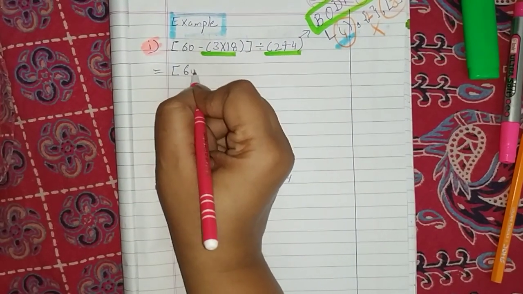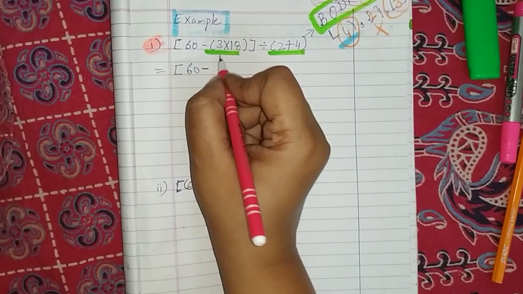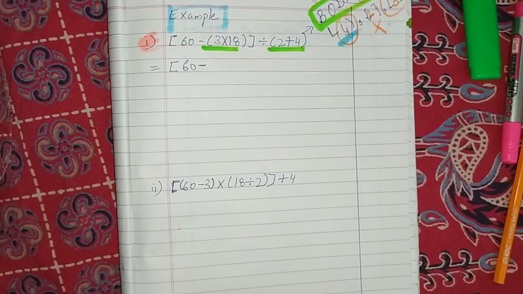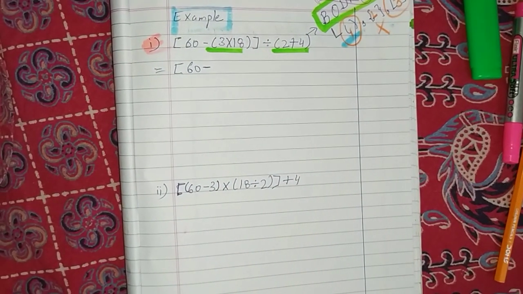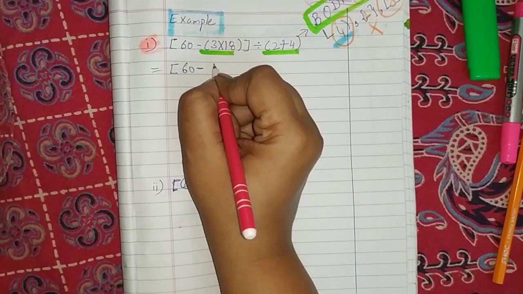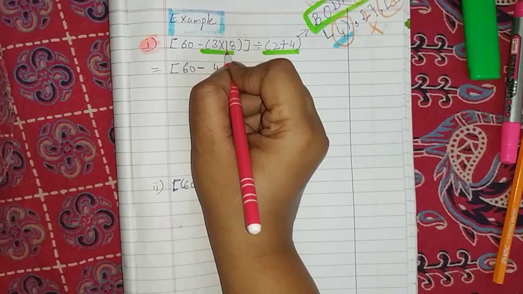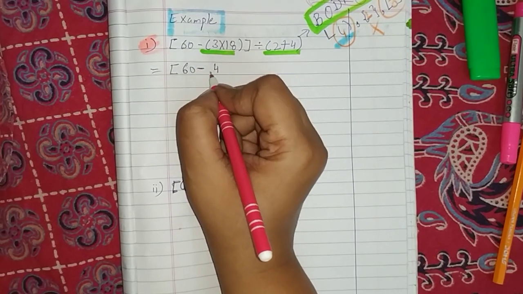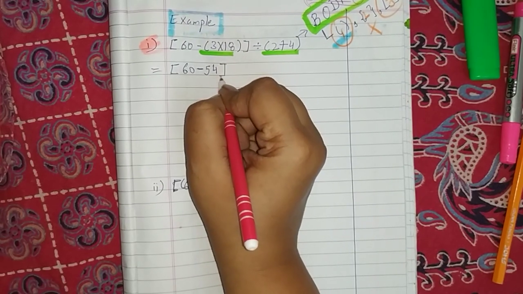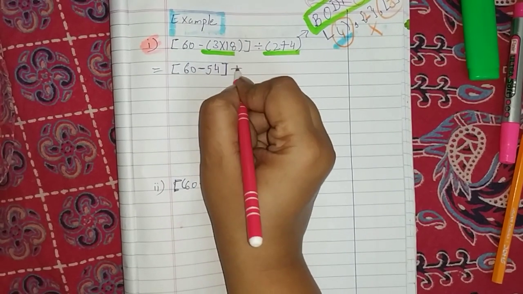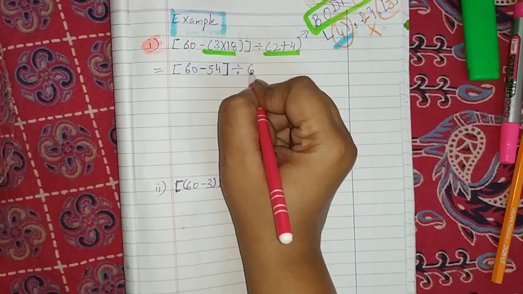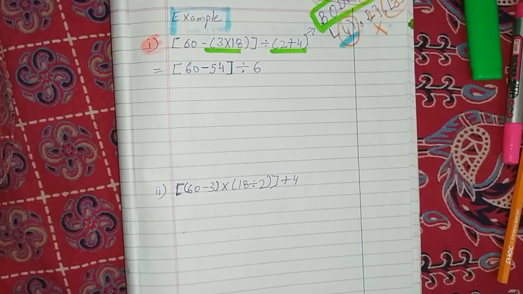Bracket open, 60 minus, now solve it. 3 times 18 is 54. Okay. Now 3 8s are 24. 3 1s are 3, carry 2. So 54. Bracket open. Clear? Division sign copy as it is. Solve this. 2 plus 4 is 6, open bracket. This much is clear, children.